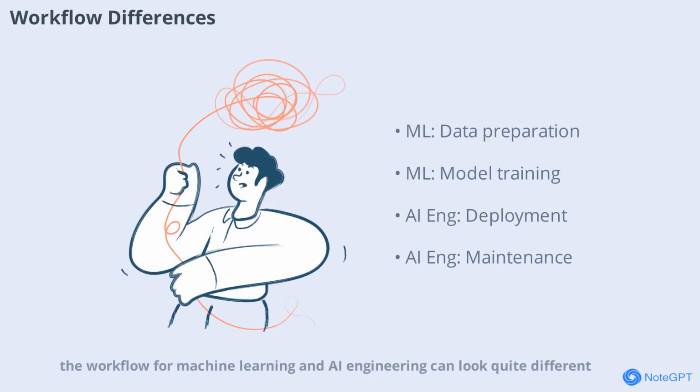In practice, the workflow for machine learning and AI engineering can look quite different. Machine learning experts focus on data collection, cleaning, feature engineering, and model training. Their goal is to create the most accurate and efficient model possible. AI engineers, on the other hand, take these models and integrate them into larger systems. They handle deployment, monitoring, scaling, and maintenance, ensuring the AI solution works reliably in a production environment.